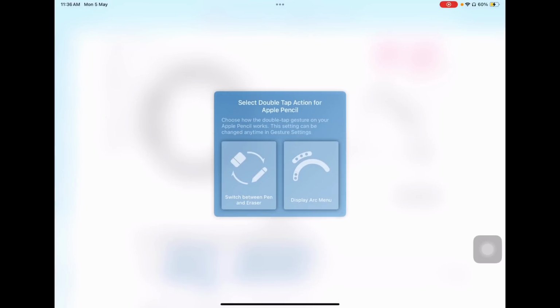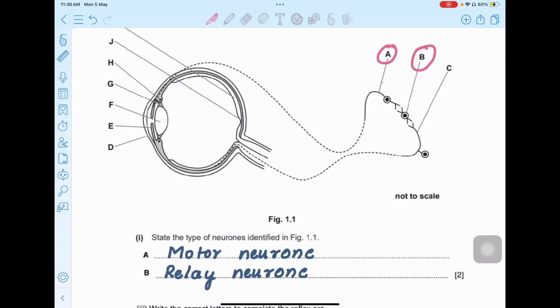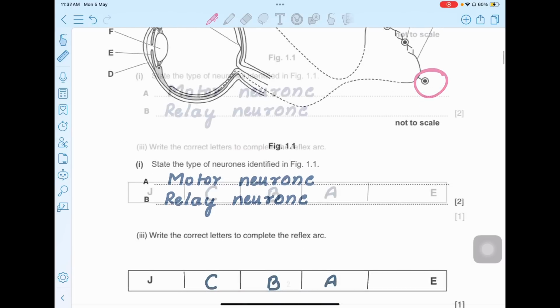So A I have labeled is a motor neuron because it is going to the iris. So a motor neuron basically goes to the effector, and that is why it is a motor neuron. And B here is a relay neuron because it is at the junction of both motor and sensory. And this one is a sensory neuron because it has the cell body in between.